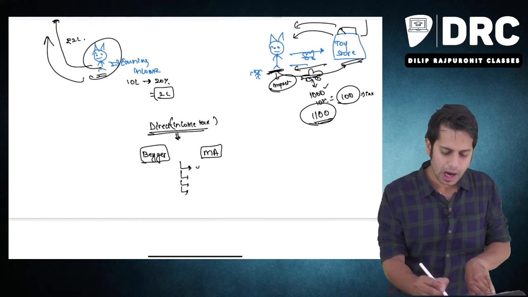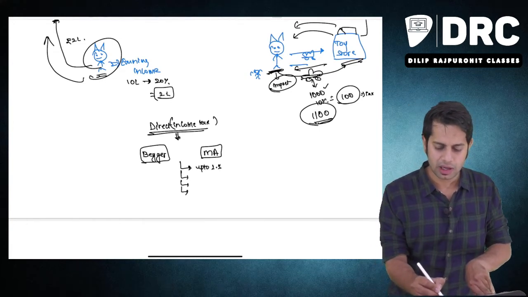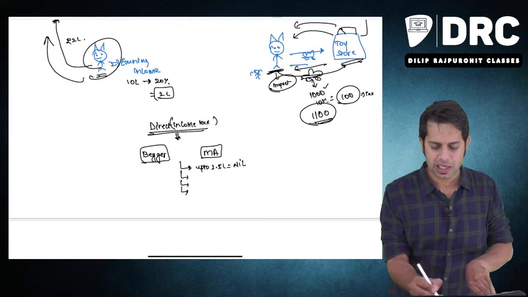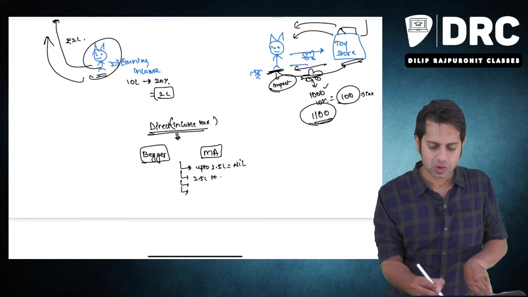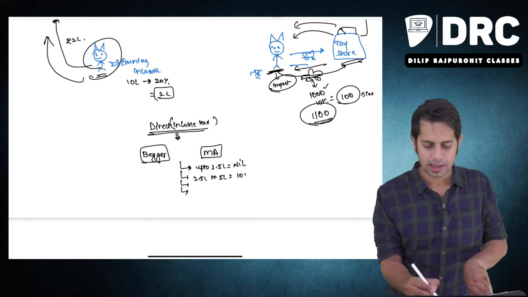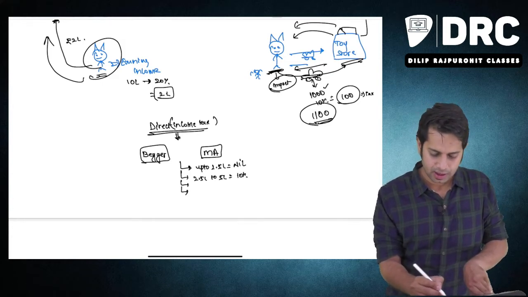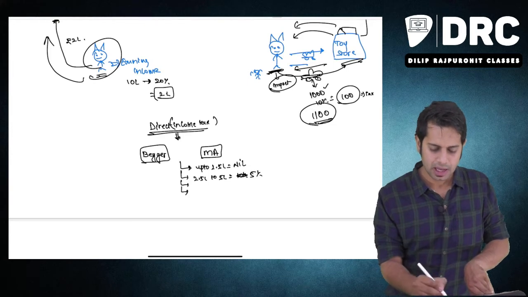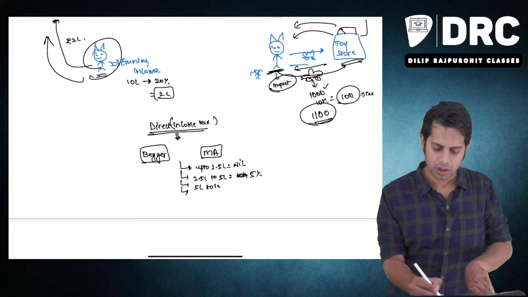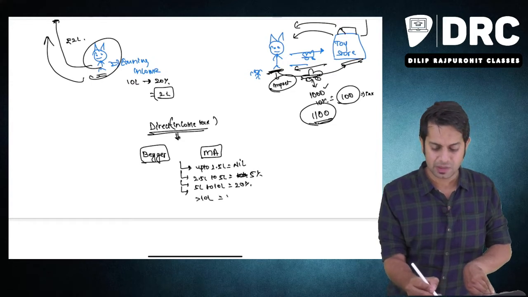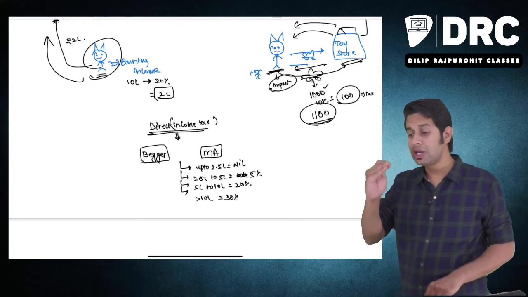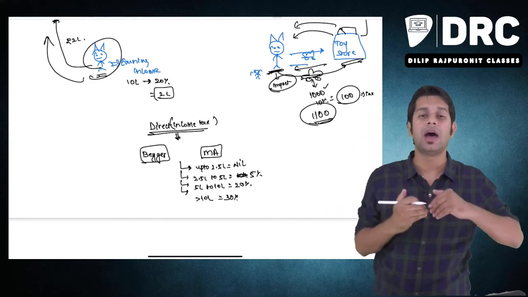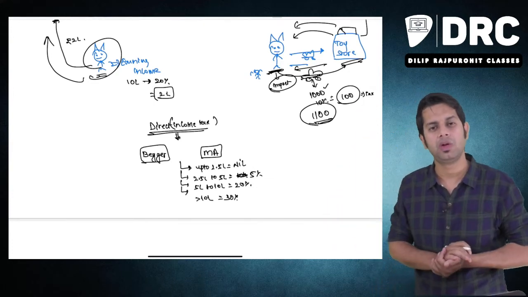Meaning, under direct tax, the rate differs from person to person. They say up to 2.5 lakhs. If your income is up to 2.5 lakhs, pay zero tax to me. Don't pay any taxes. If your income is from 2.5 lakhs to 5 lakhs, pay me 10%. It is 5% now. If 5 lakhs to 10 lakhs, pay me 20%. More than 10 lakhs, pay me 30%. Meaning, what is happening over here? As and when your income is increasing, the amount of tax which you have to pay to the government also increases.